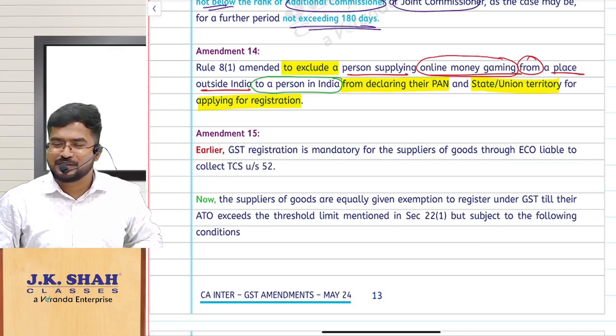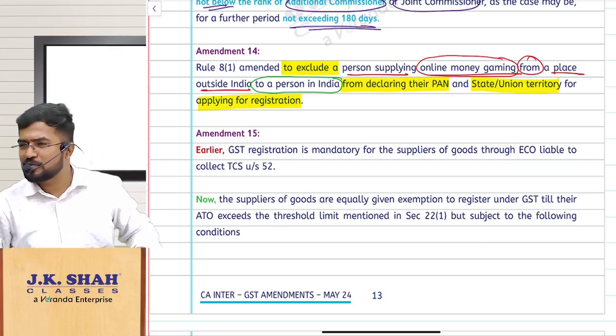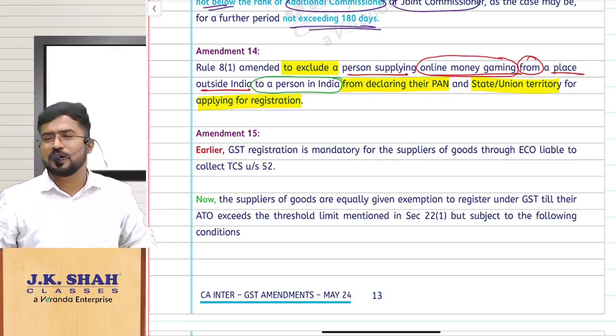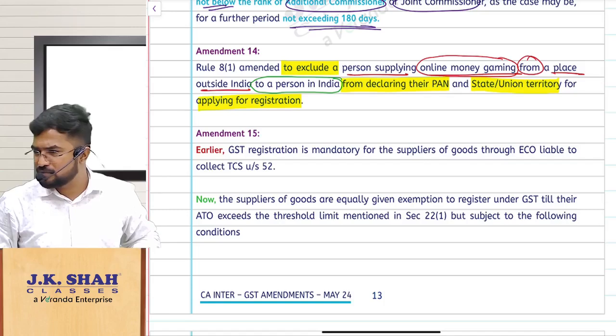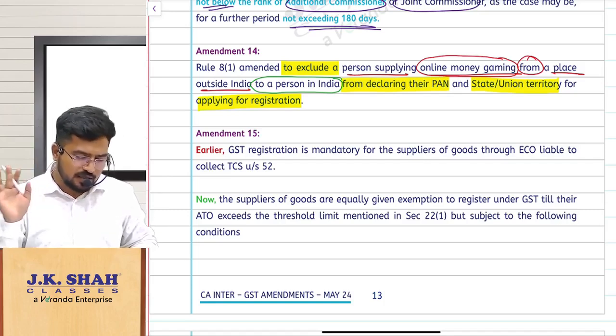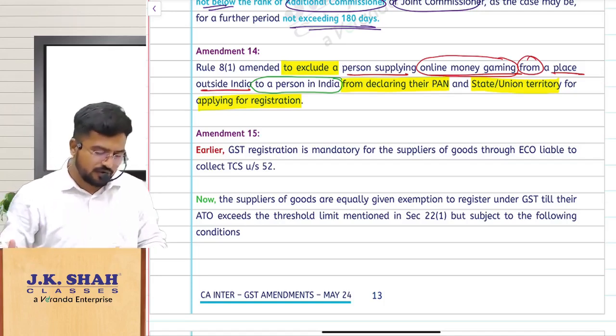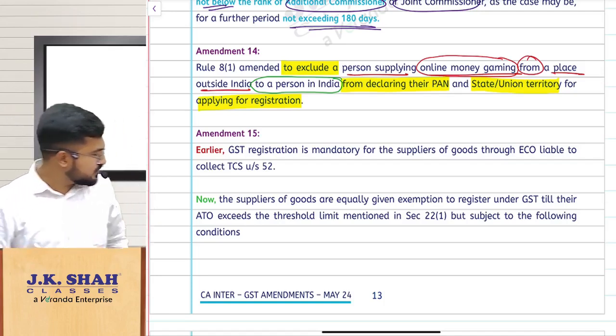Correct? So you may think, sir, what if I am providing online money gaming from abroad to India? What will you do? I don't take GST registration. I will ban your online platform. Simple. Clear? So, a simple amendment. You need not disclose your PAN, state and union territory in India, of course, because you will not be having those things.